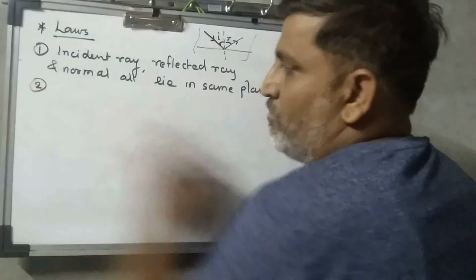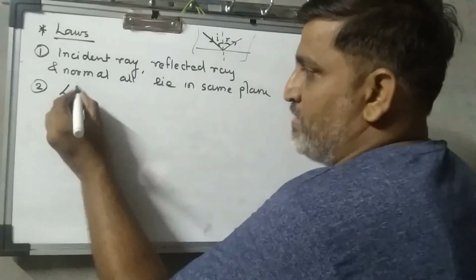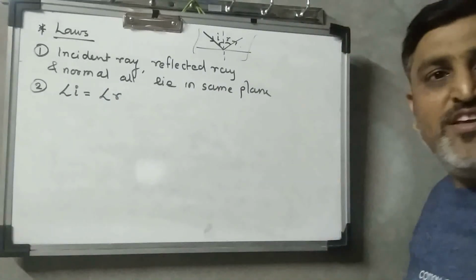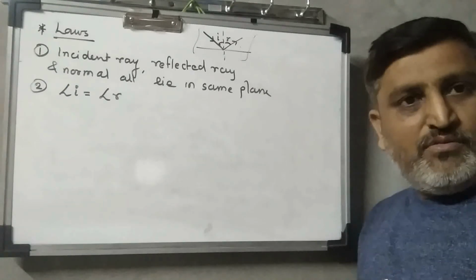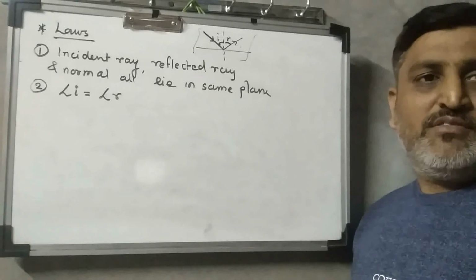Second, what is the second law? The angle of incidence is equal to the angle of reflection. This is the second law which is obeyed by the ray of light when it strikes the plane surface. These are the two laws.